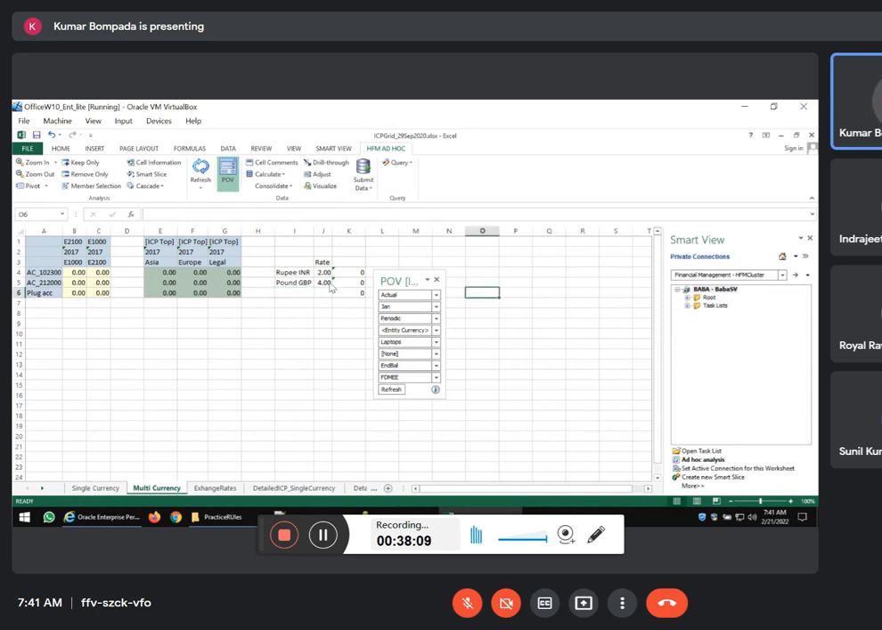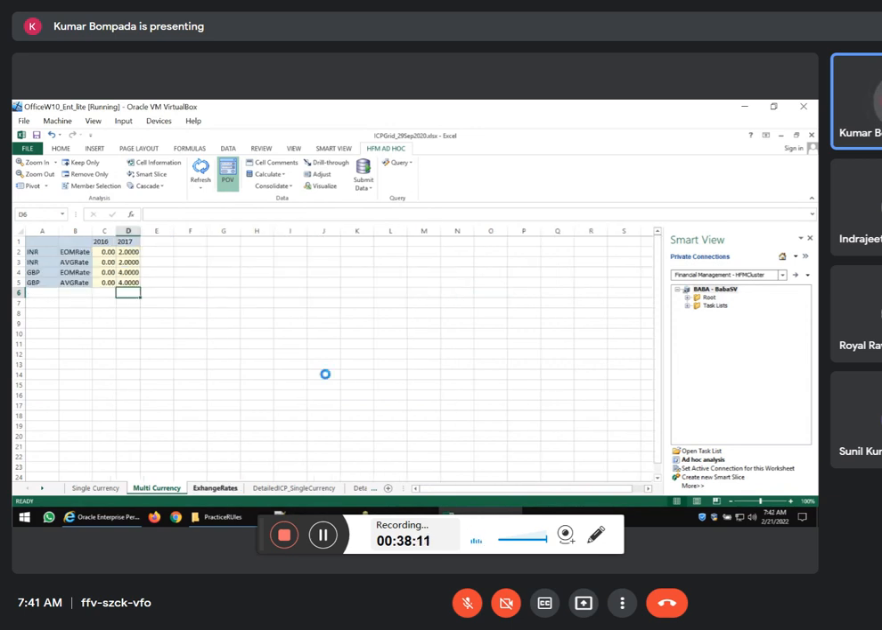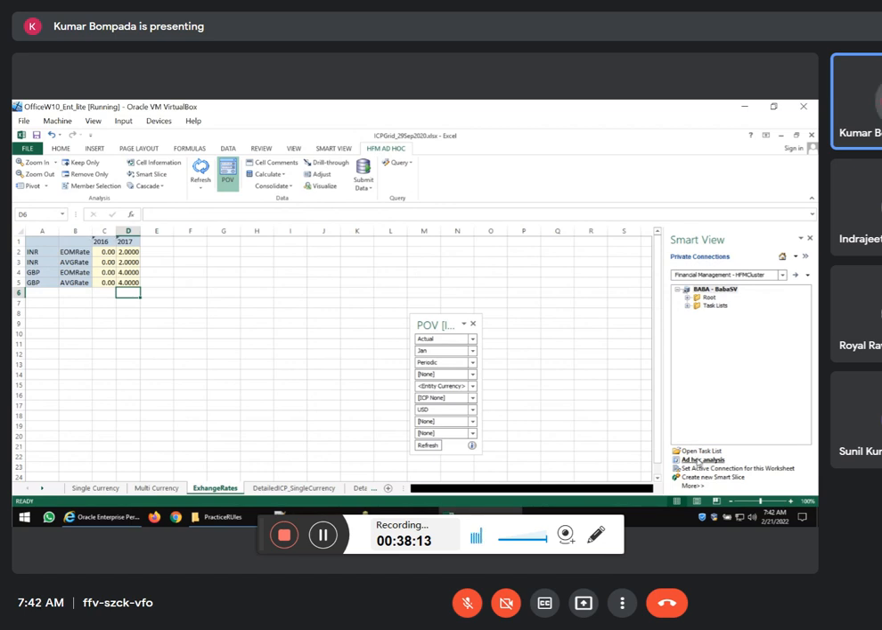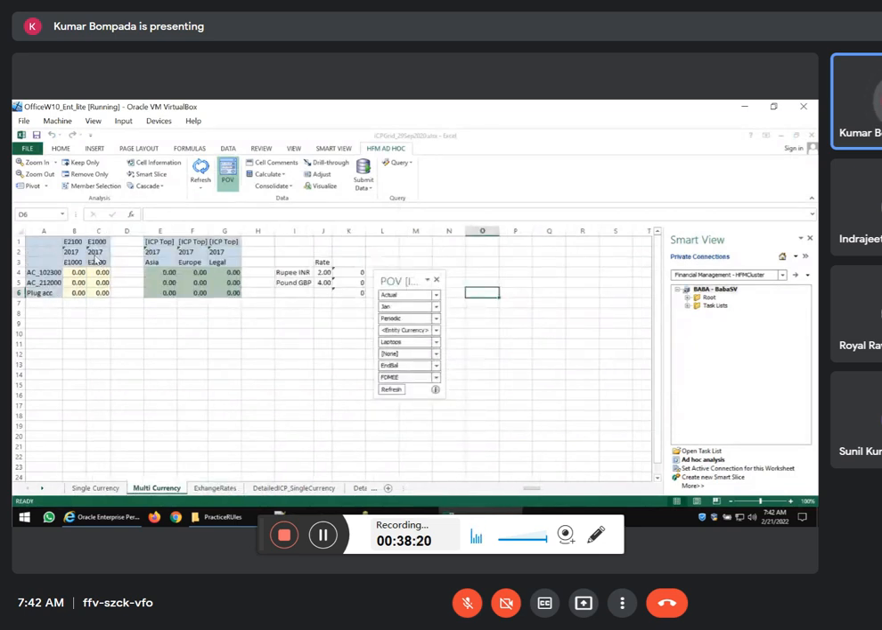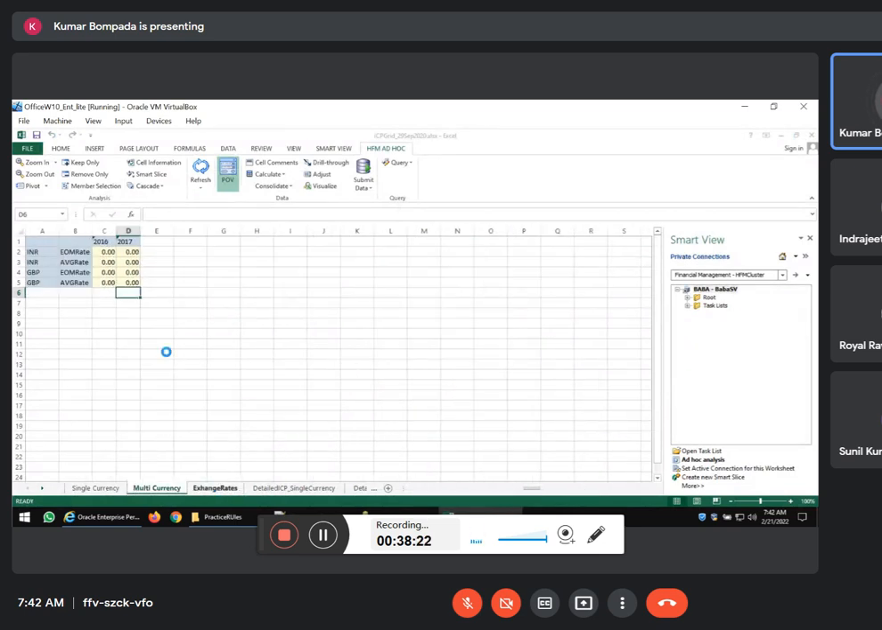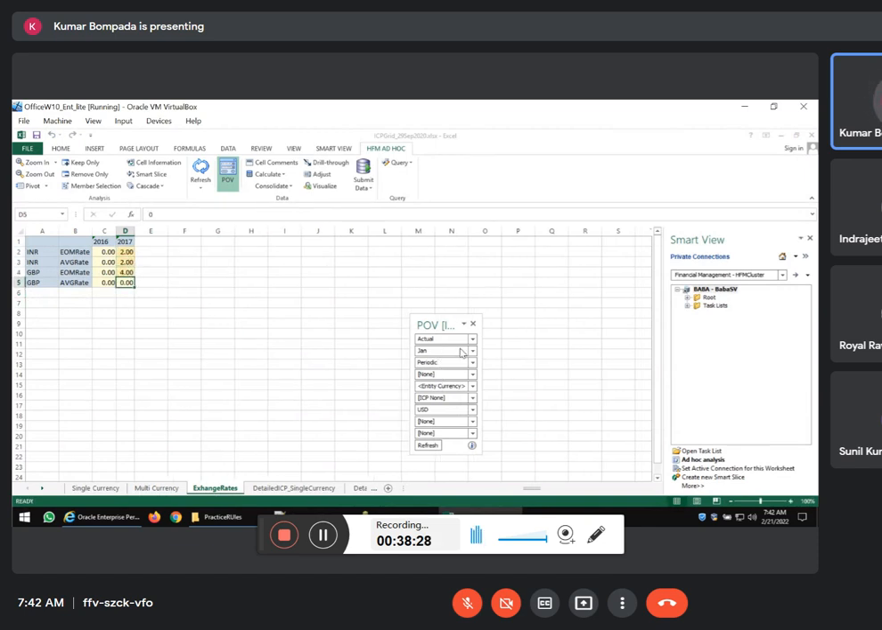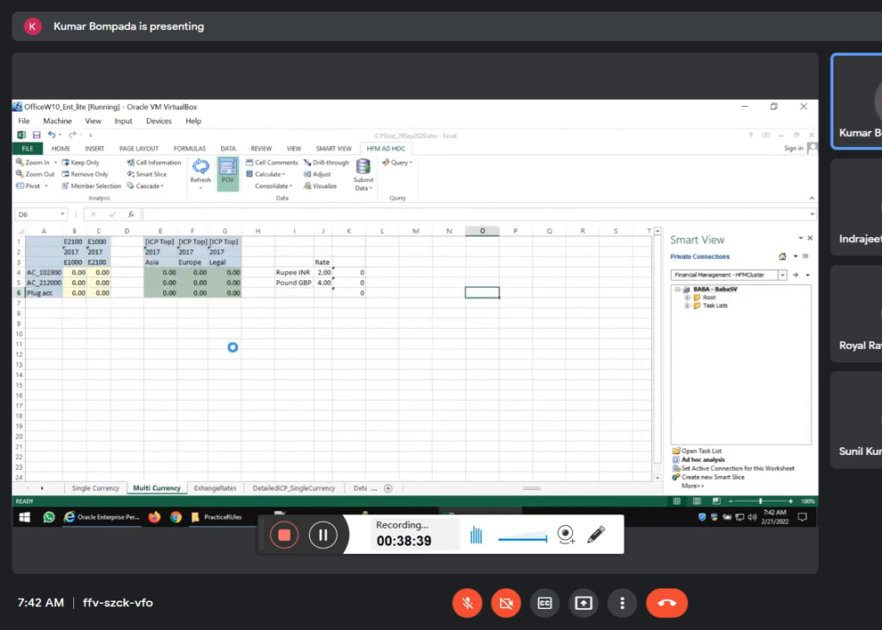So I have given rate 2 and 4. Yes, go to exchange rates. Again, click on ad hoc analysis, reuse. So what is the year we have taken here? 2017 and January. Yes, 2017 and January. For INR I'll get 2 and GBP I'll get 4. That's it. Submit data. First thing is I have given exchange rates. You can give any exchange rates for your practice purpose. Okay. So we'll enter the data here.